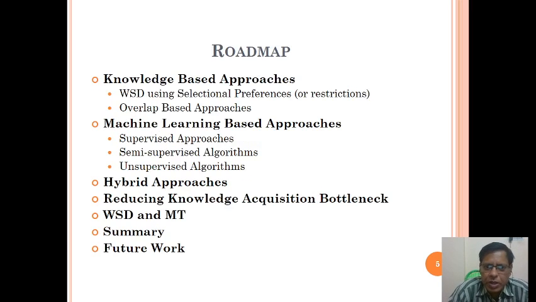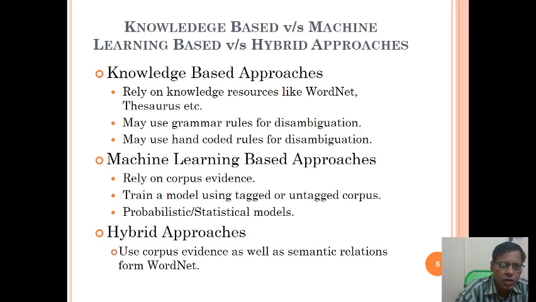So this topic is going to explain knowledge based approaches, machine learning based approaches, hybrid approaches, reducing the knowledge acquisition bottleneck, word sense disambiguation, and summary and future work. These are the topics we are going to discuss. Knowledge based versus machine learning based versus hybrid approaches: what is knowledge based, what is machine learning based, and what are hybrid approaches?